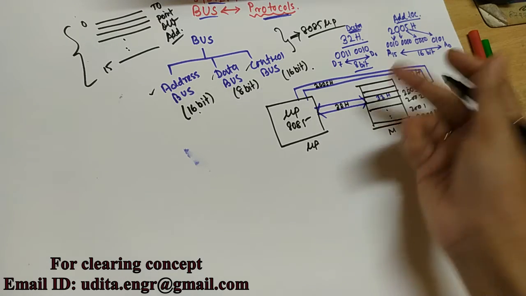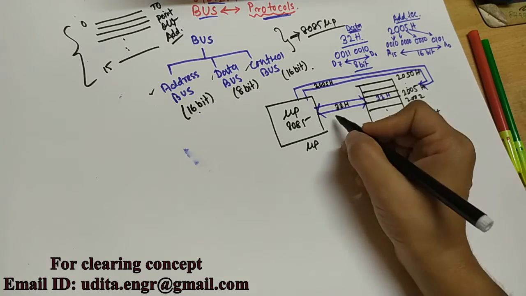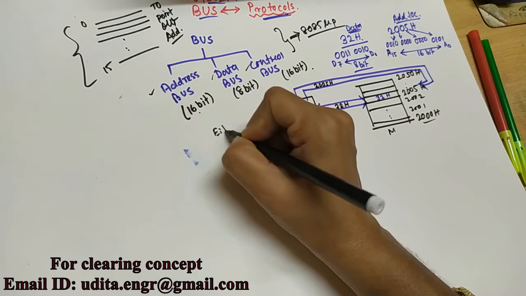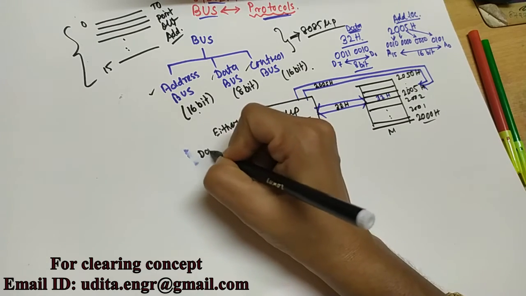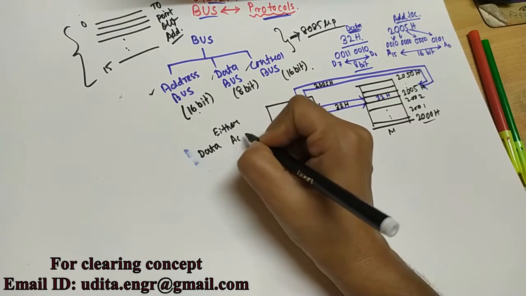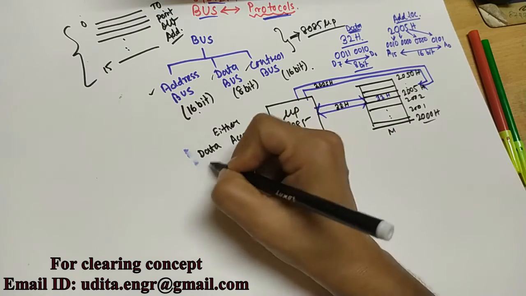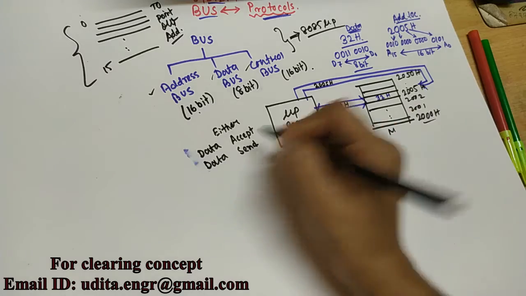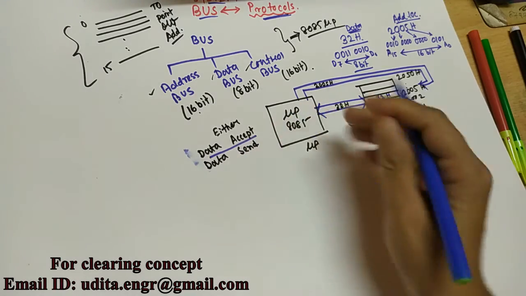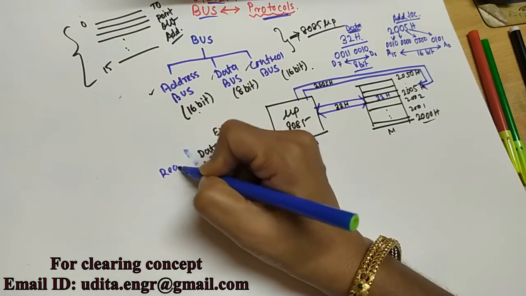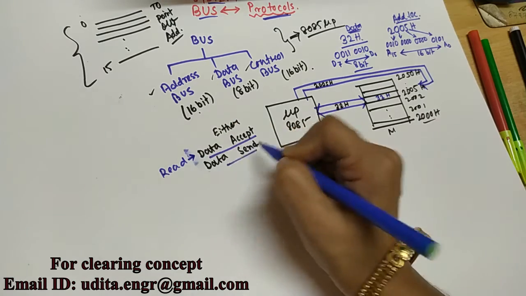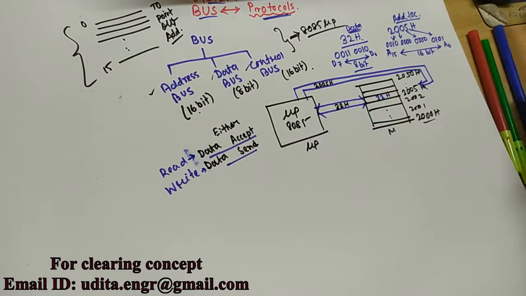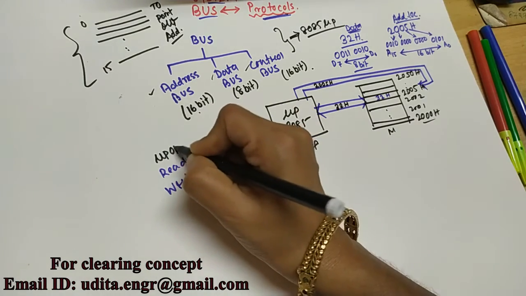This is the bidirectional data bus, and in that case two operations happen. That means either data is accepted or data is sent. When data is accepted, that operation is called read, and when data is sent, the operation is called write. That is the microprocessor operation.